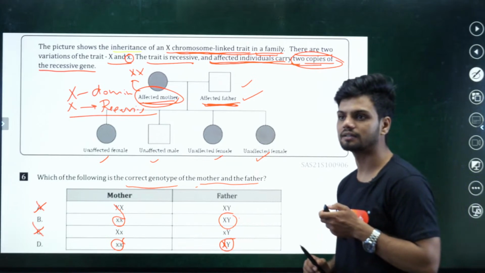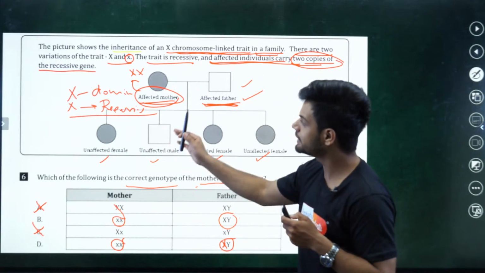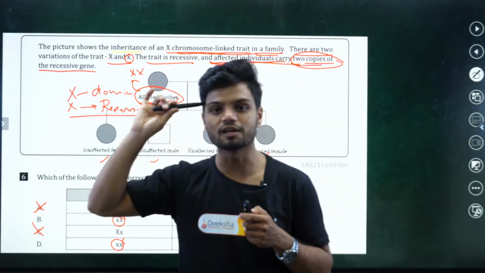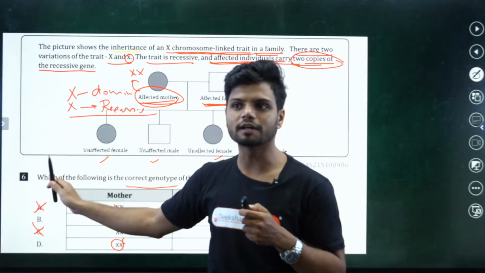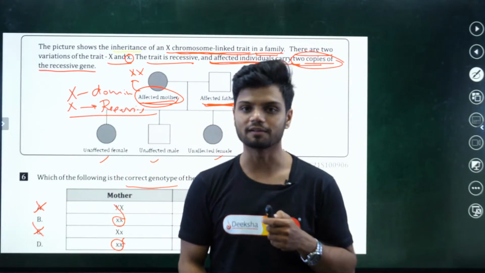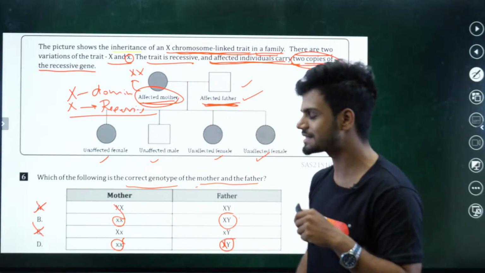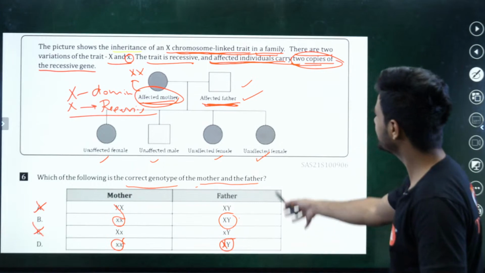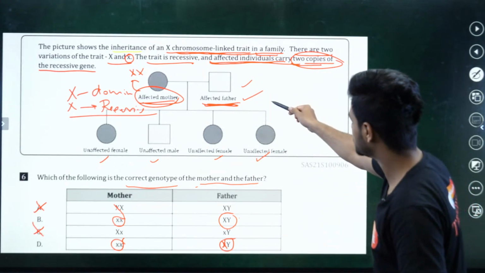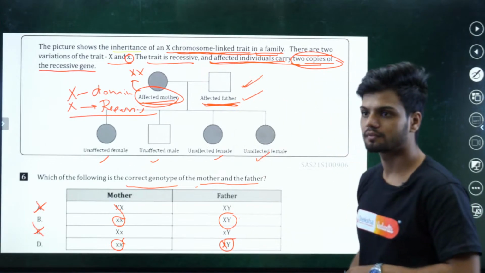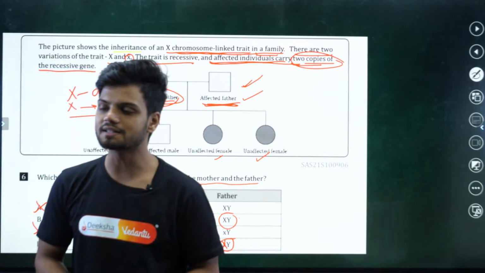Now tell me in the chat. This is not a PYQ. This is a very high thinking question. These types of questions you will get very rarely, but you should be prepared. In the case of male here, your dad is the carrier here? Dad cannot be carrier. Dad is the affected here. Tell me in the chat, who can tell me the answer to this question? What is the answer? Tell me in the chat quickly.